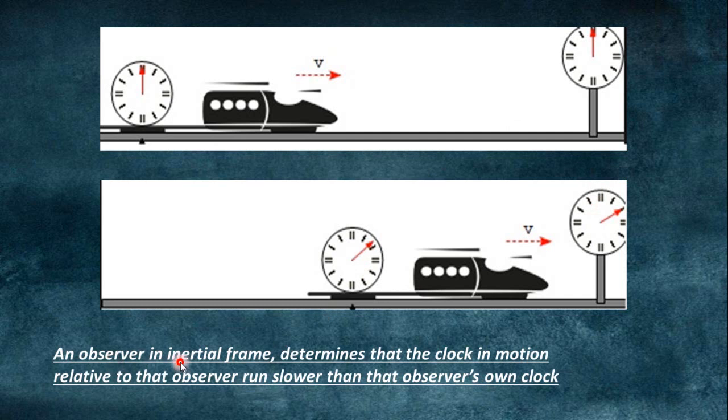So it means an observer in an inertial frame determines that a clock in motion relative to the observer runs slower than the observer's own clock. It's clear that the clock in motion will be slow, right? And the second point is that time is dilated, time is increased. For the same thing, it is taking a longer time. It's slow, so it takes longer. So time is dilated in special theory of relativity.